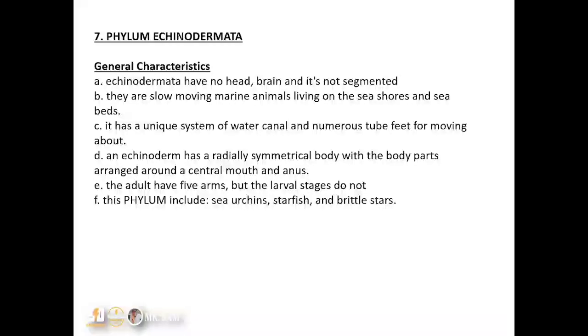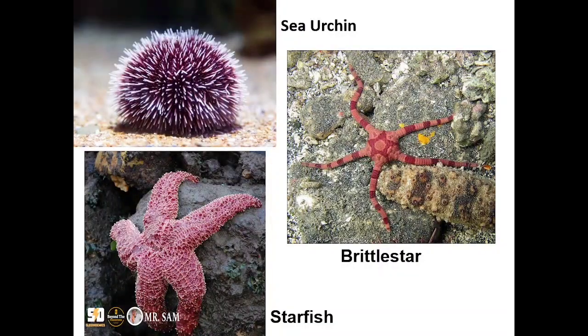This is the body form of an organism where you cut along a plane that goes through the center to get two identical halves. Now, the adult has 5 arms, but the larval stage does not. This phylum includes the sea urchin, the starfish, and the brittle star. So let's look and see. This is a sea urchin, the brittle star, and the starfish, as you can see on the screen.